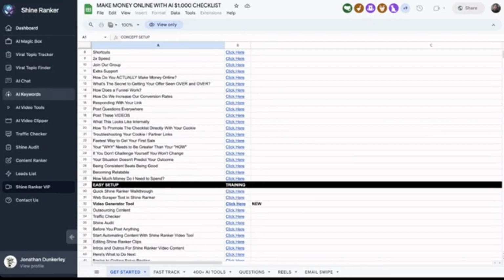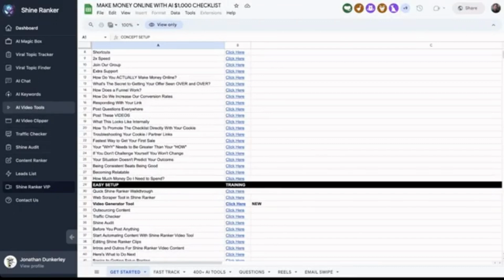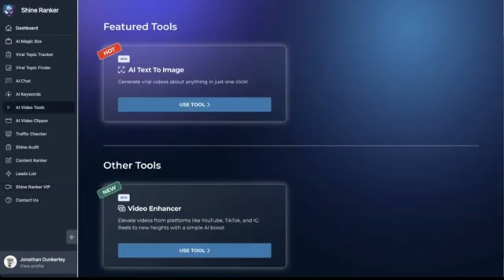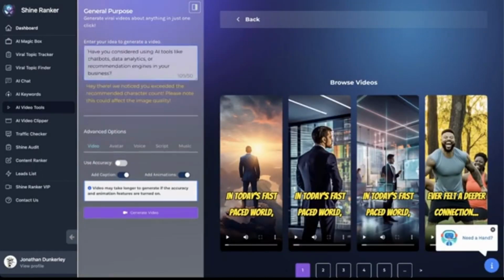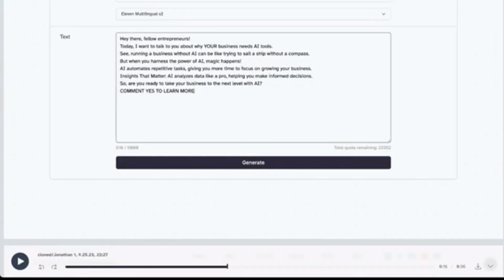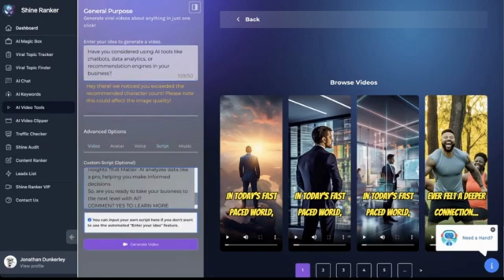So the next place that we're going to go to is this spot right here where it says AI Tools. I'm going to click AI Tools. And we're going to use the AI text to image because this basically does exactly what I just showed you how to do manually. So I could take the image prompt that I put into MIDJOURNEY and paste it here. And then I could take the script that we also put into 11 Labs and copy that. And I could take that and go back over to Shinify, and I can go to script, and I'm able to paste in a custom script.